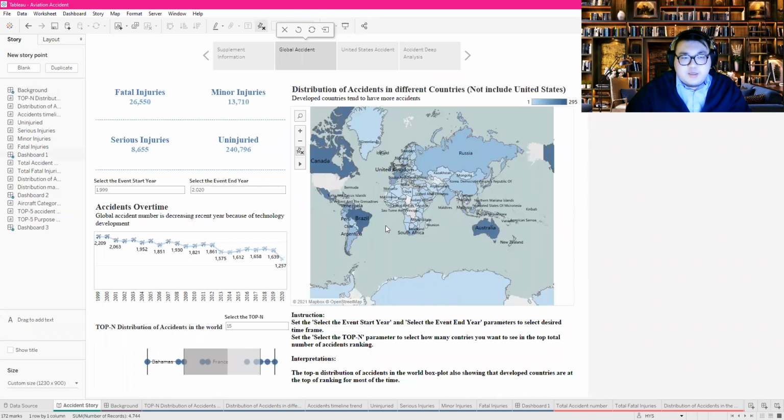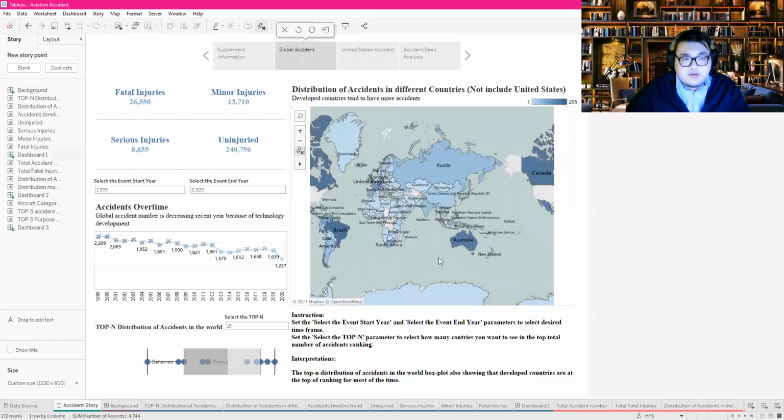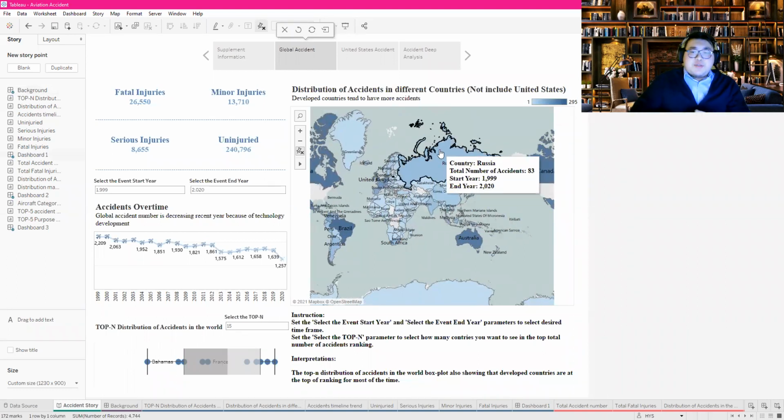Most of them are developed countries like Canada, Australia, and the United Kingdom. This could be because developed countries started to use aviation for traveling earlier than other countries, so they accumulated a lot of accidents compared to other countries.